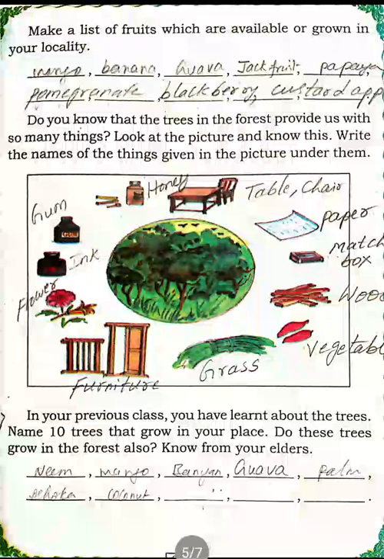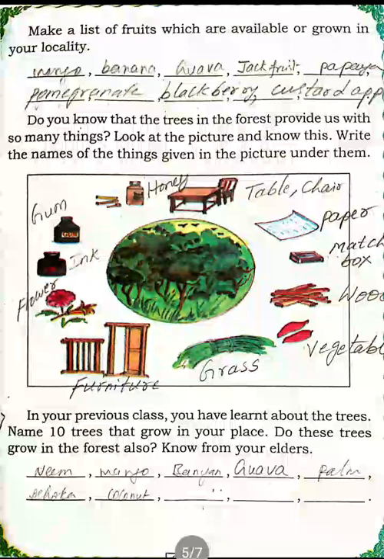B-A-N-A-N-A, banana. G-U-A-V-A, guava. J-A-C-K-F-R-U-I-T, jackfruit. P-A-P-A-Y-A, papaya. P-O-M-E-G-R-A-N-A-T-E, pomegranate.